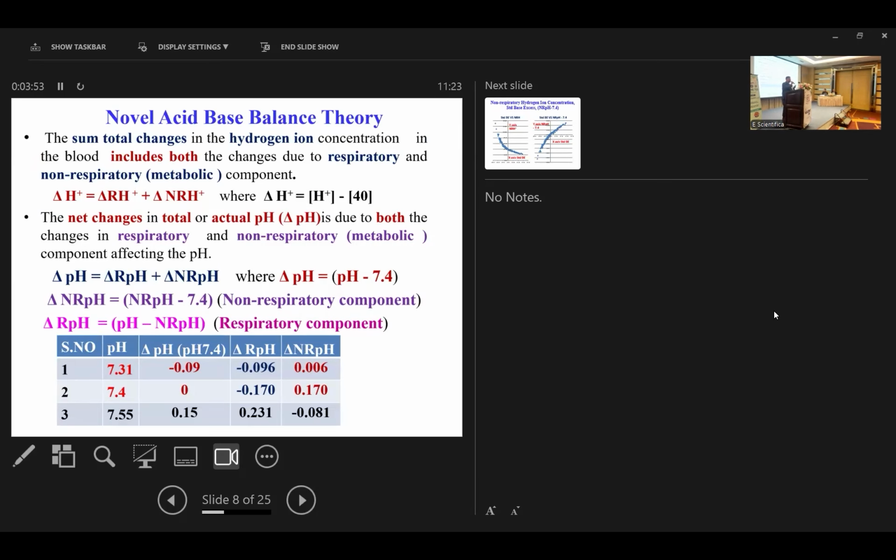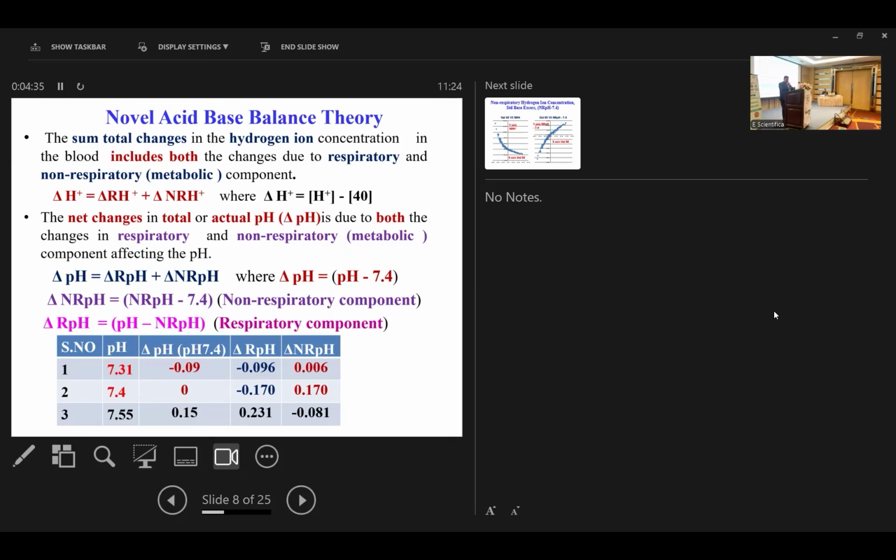Based on this, I have postulated a novel acid-base balance theory. The sum total changes in the hydrogen concentration in the blood include the changes due to both respiratory and non-respiratory components. So delta H+ is equal to delta RH+ plus delta NRH+. And the net change in total or actual pH is due to changes in the respiratory and non-respiratory components affecting the pH. So delta pH is equal to delta RpH plus delta NRpH. These are already published in my previous research articles. Delta pH is the total change in pH, pH minus 7.4, and delta RpH denotes changes in the respiratory component, and delta NRpH denotes changes in the metabolic, non-respiratory component.